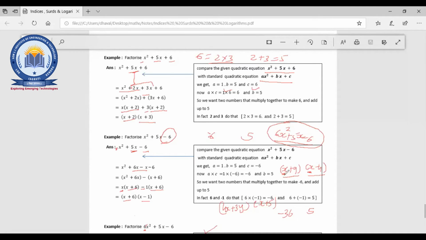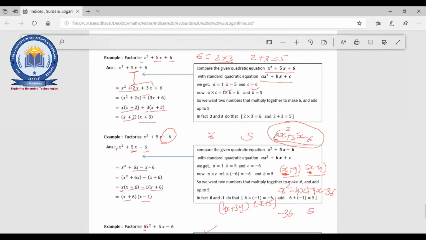So what happened, Deepesh, when you do this, you will get x² as the first term, then x will be multiplied with 4, so -4x plus 9x, and you will get -36. So you will get x², 5x and -36, so it is not like this.